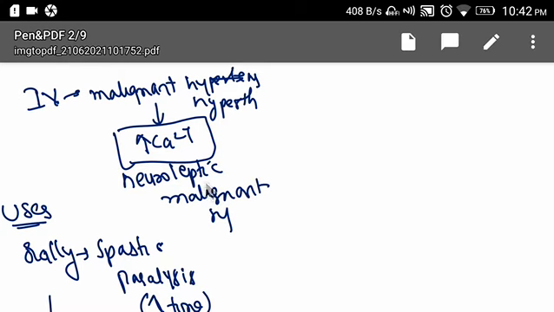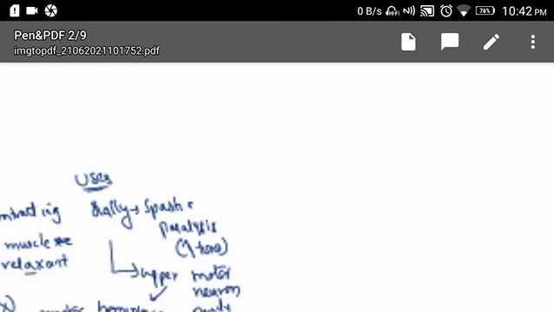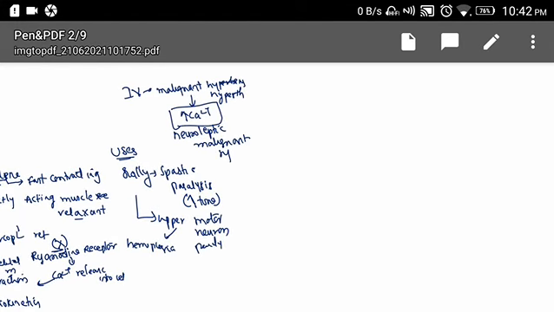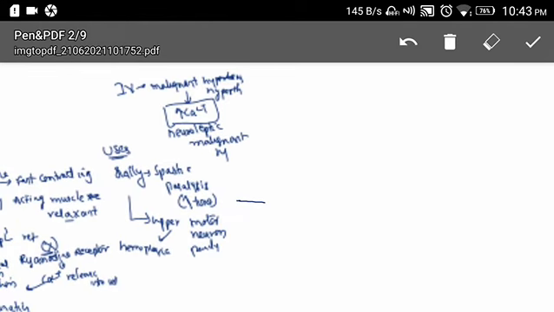So, what are the uses? We can use this drug in upper motor neuron paralysis, in malignant hyperthermia and neuroleptic malignant syndrome. Three important uses.